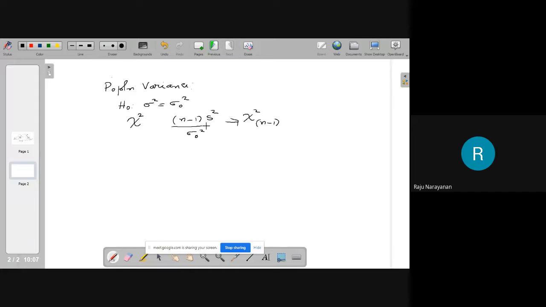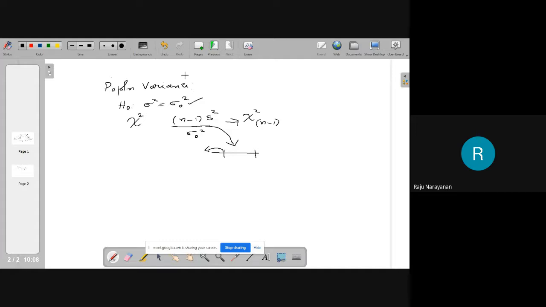Using the R package or chi-square table, you can get the critical value. If the value of this function is between these two critical values, you accept H0. If it is less than this or greater than this, you reject H0. This is a two-sided problem. If it is a one-sided problem, you will be having only one tail of the distribution as the critical region. Okay, we will do a small problem.